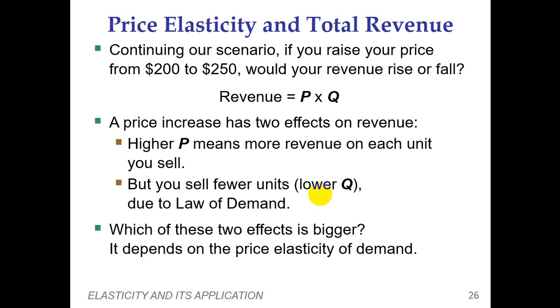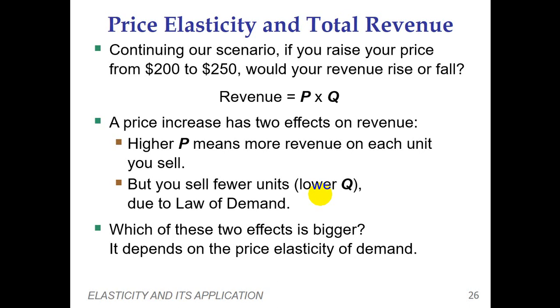We know that the formula of total revenue is P multiplied by Q, the price of a good times the quantity. Now we keep the same example.